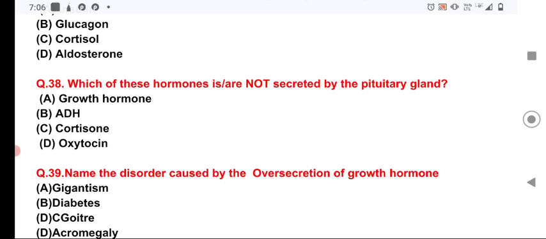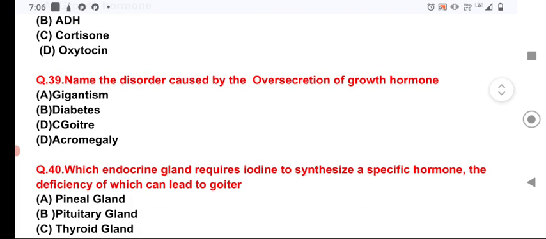Cortisol is not secreted by the pituitary gland, but it is secreted by the adrenal cortex. Now, as its name declares, it is secreted from the adrenal cortex region of the adrenal gland. Now the question number 39, name the disorder caused by the oversecretion of the growth hormone. The oversecretion of growth hormone leads to gigantism, in which the body grows beyond that of an average person.